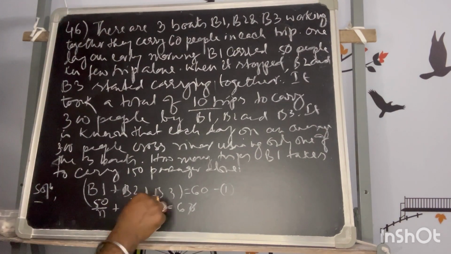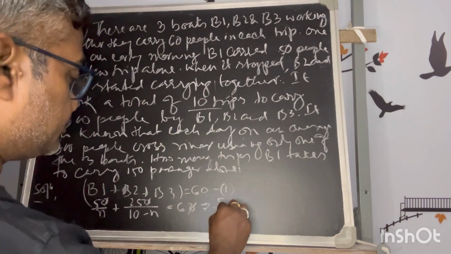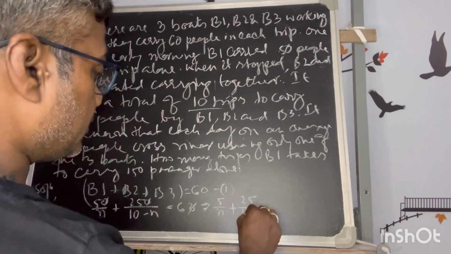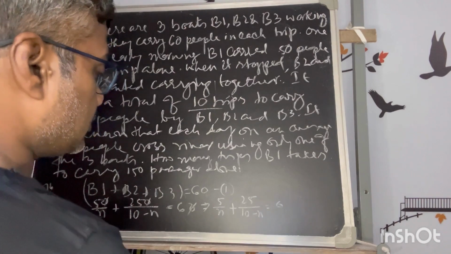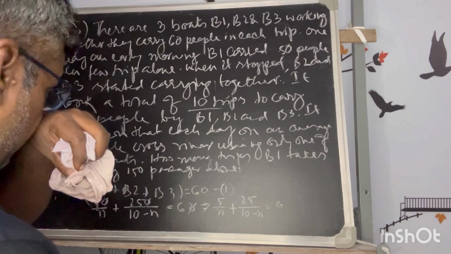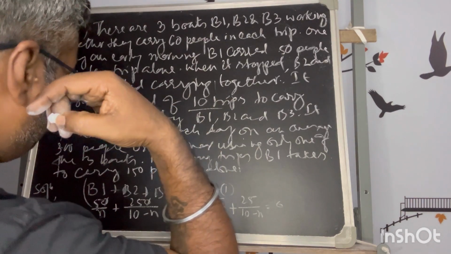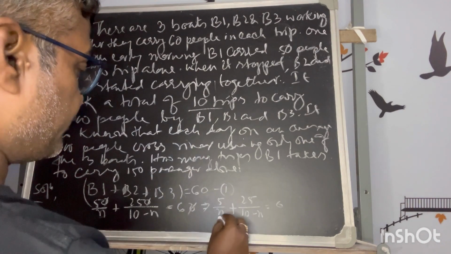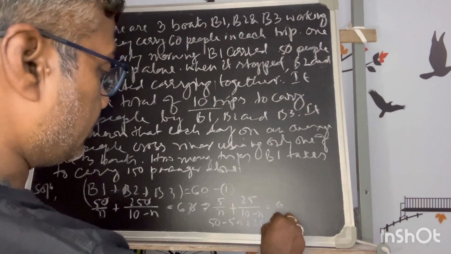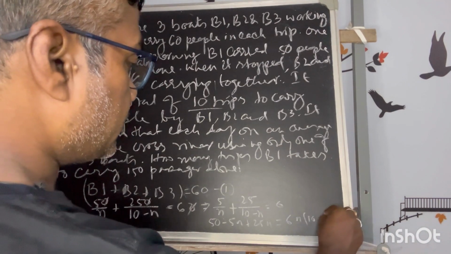Now I will reduce the zeros, no need. So this will turn into 5 by n plus 25 by 10 minus n is equal to 6. Now multiplying, 50 minus 5n plus 25n, and the LCM will go there, n into 10 minus n.